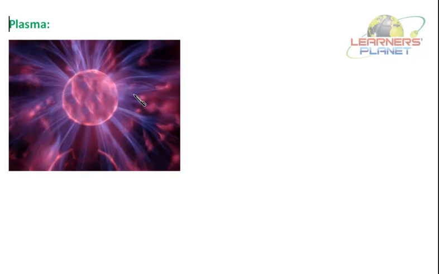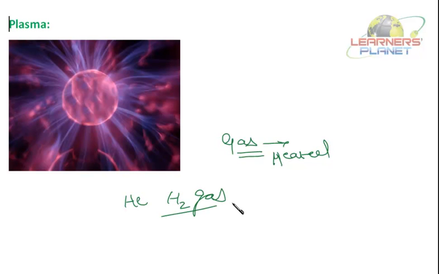And what is it? See students, if gaseous state of matter, if this gas is heated to a very high temperature, or a large amount of heat energy is given to it, the atoms which are present in this gas, say if there is helium gas or hydrogen gas or neon or argon, any gas, if it's heated to high temperature, what will happen?